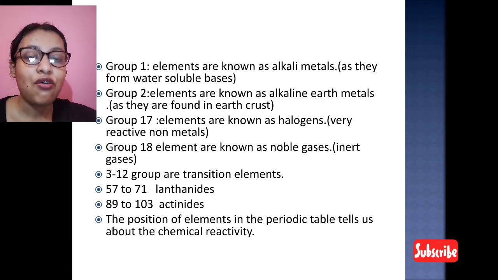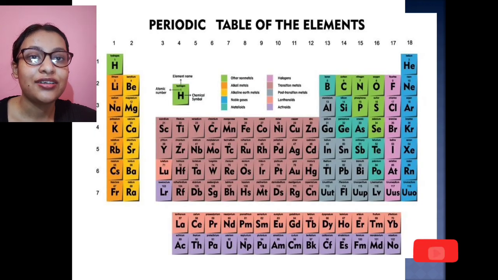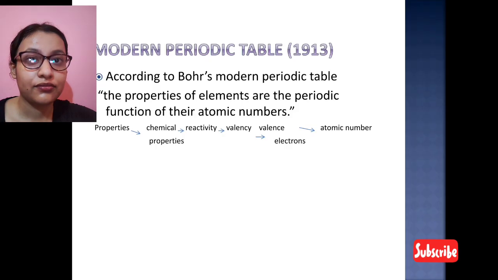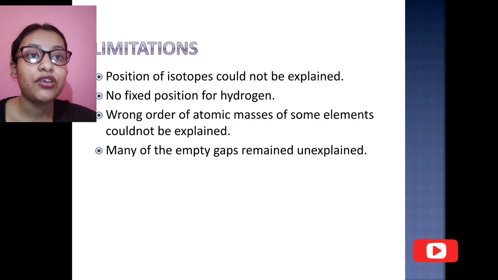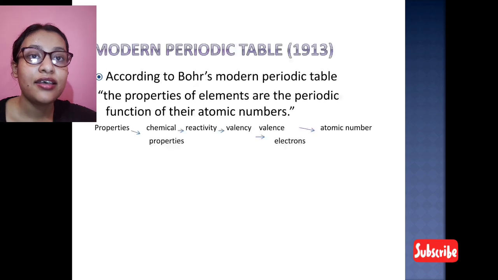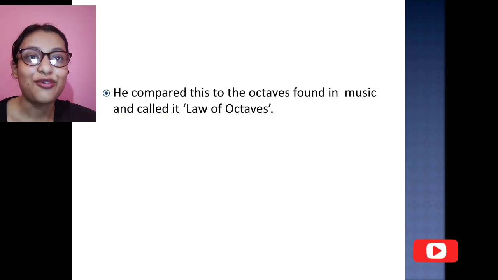So this is all about the classification of the elements, which was given by different scientists. First we got Dobereiner's triads, next Newlands' law of octaves, then Mendeleev's periodic table, and the last one is the modern periodic table, given by Bohr.